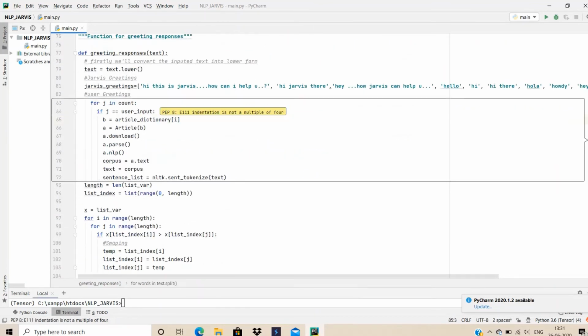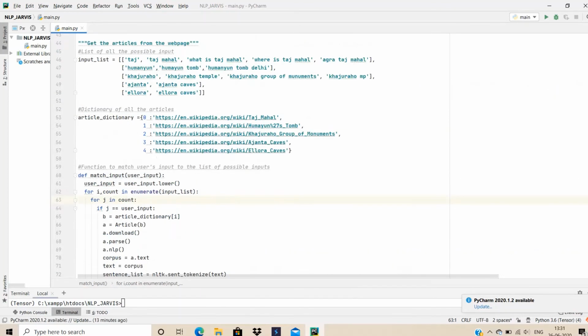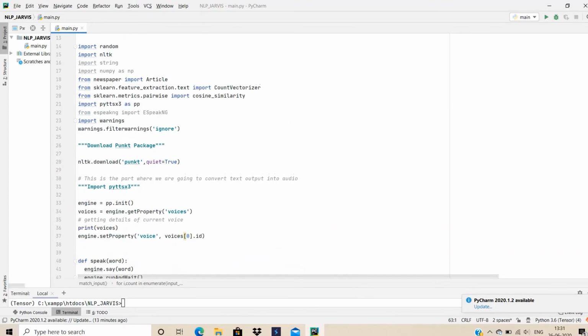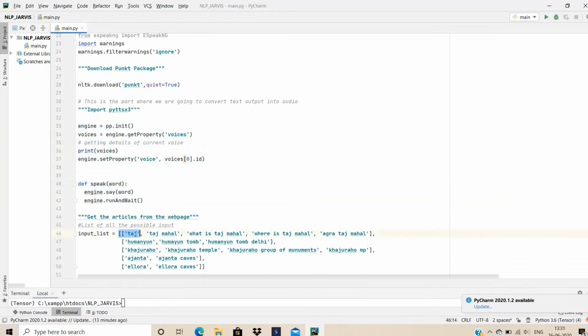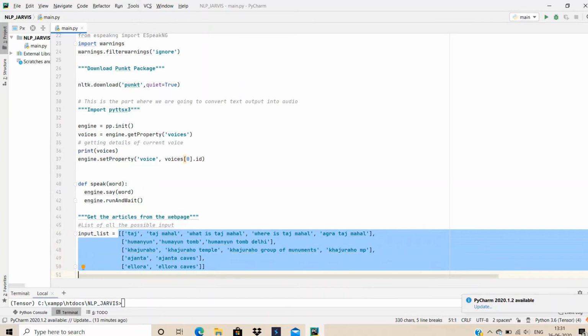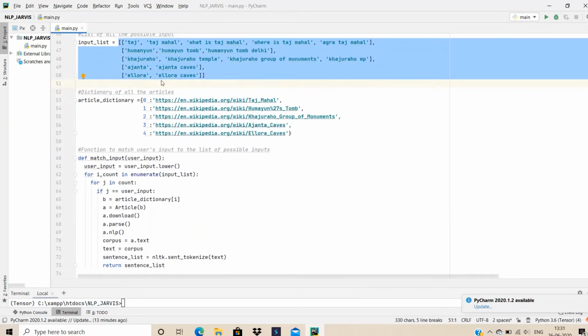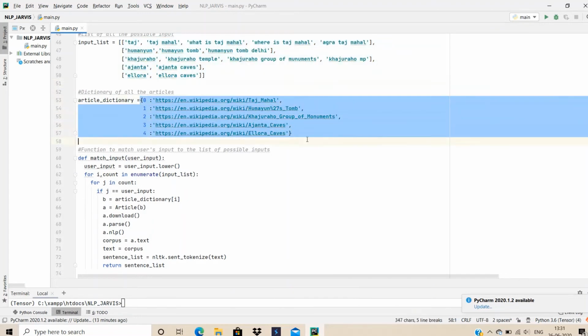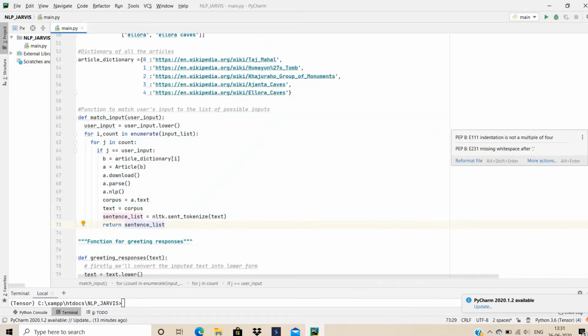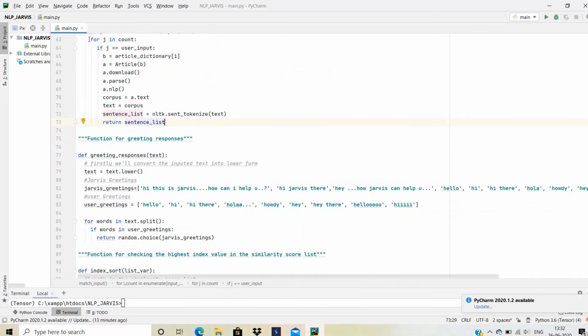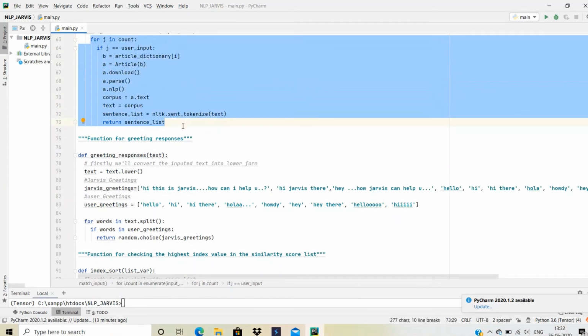Let's revise it. So here this much portion is for voice enabling, and this much portion is for comparison of input, then this much portion is for extracting the information, and after that there is a match function that we are going to use to match the input of the user, and the predefined inputs which we had already defined in this list are going to be compared in this function.